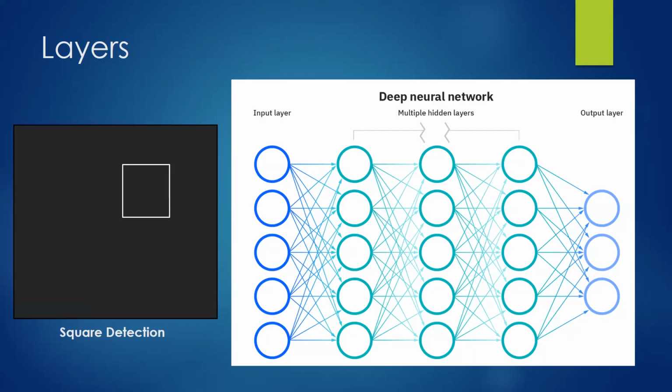The next neuron will then look at all the previous neurons from the previous layer. So maybe this one notices that there's a stubby line. This one notices that there's a vertical stubby line. And this one notices that there's a stubby vertical line, meaning there's probably a long vertical line segment. And maybe this one notices, hey, there's a bunch of horizontal stubby lines, and it detects, oh, there must be therefore a long horizontal segment.